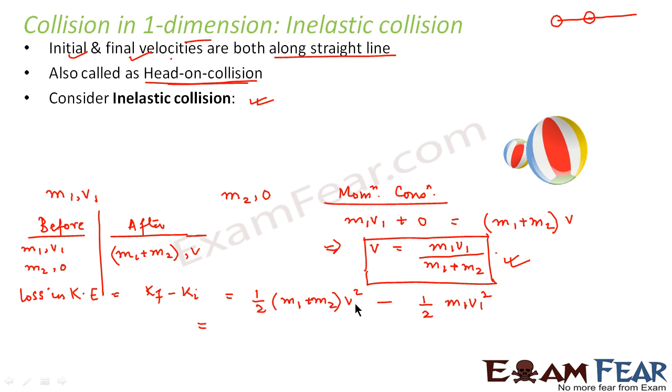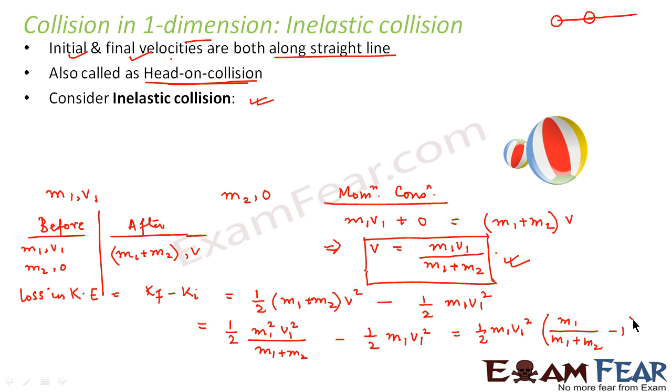Now you put this value of v, so it will become half m1 square v1 square divided by (m1 plus m2), minus half m1 v1 square. So this will be equal to half m1 v1 square into [m1 divided by (m1 plus m2) minus 1].